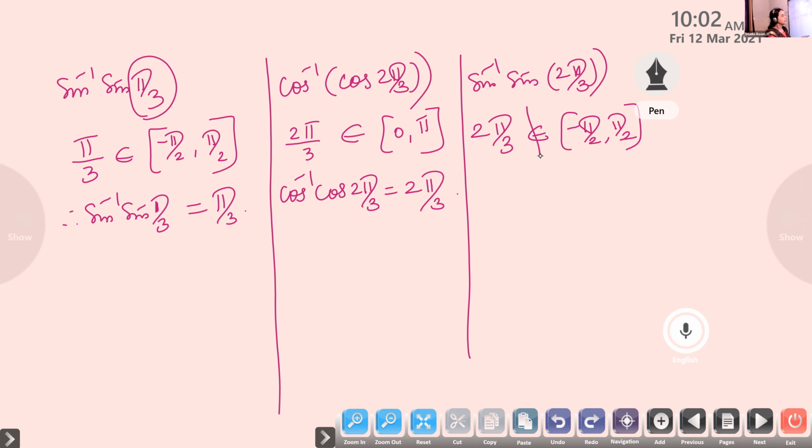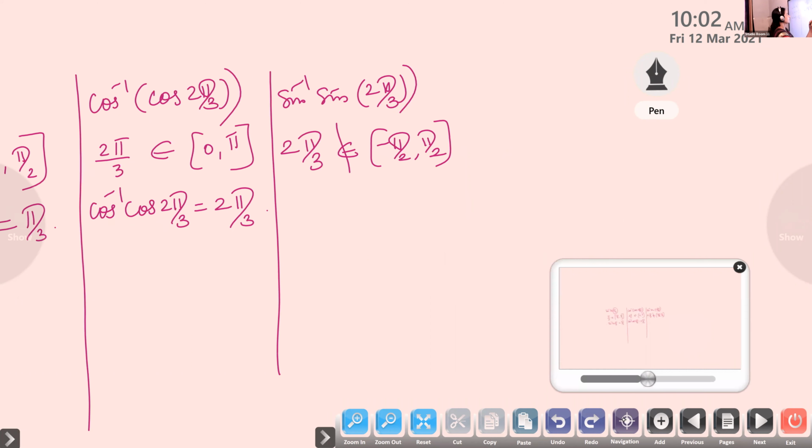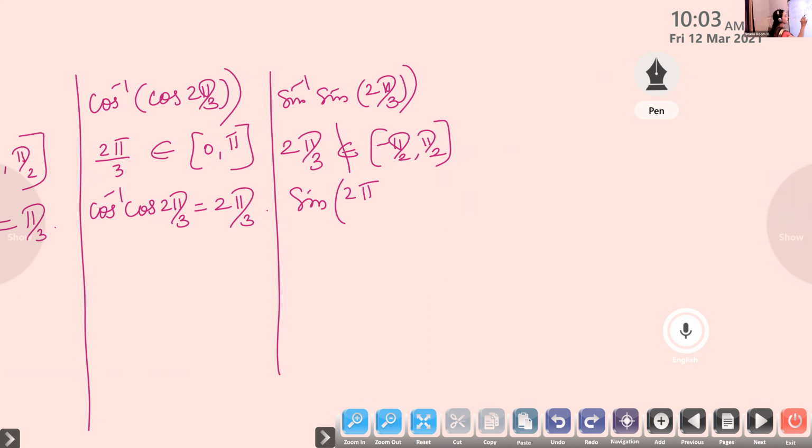Now listen, children. Last year in 11th standard, we have learned how to simplify this. So sine inverse of sine of 2 pi by 3, we can write this as sine of pi minus pi by 3. Is it possible to write 2 pi by 3 as pi minus pi by 3?